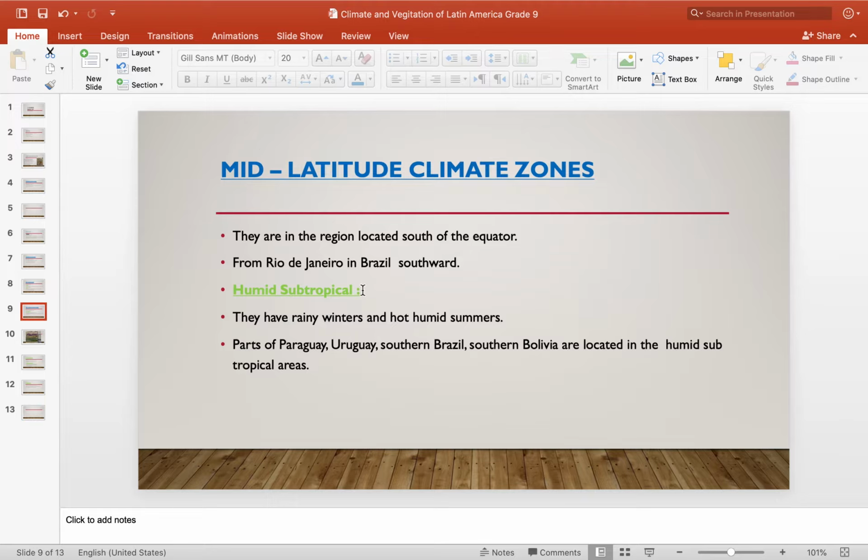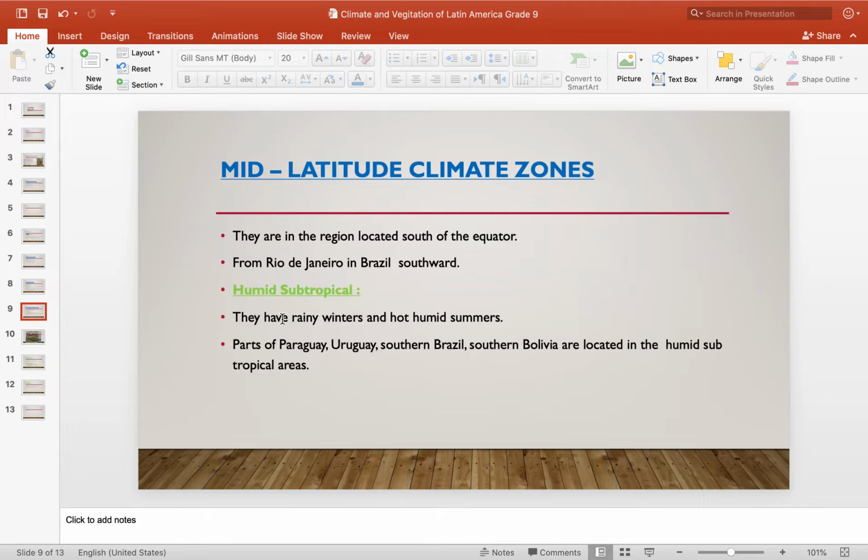And we can find the humid subtropical climate in these regions. What is the nature of the humid subtropical climate? They have rainy winters and hot, humid summers.